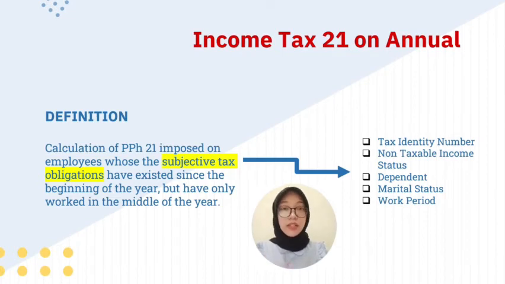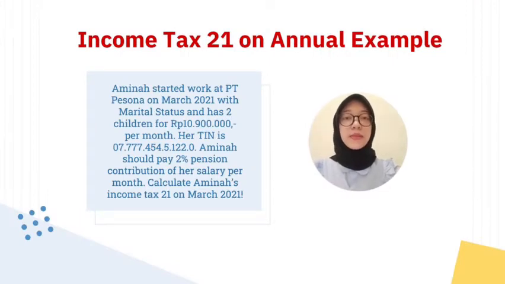To remind you again about the material that my friend explained in the previous slide, subjective tax obligations here mean whether they have a tax identity number or not, non-taxable income status, dependent and marital status, and the work period. So these 5 things will affect someone's Income Tax 21 on annual. To help you understand more about Income Tax 21 annual, I will give you an example.